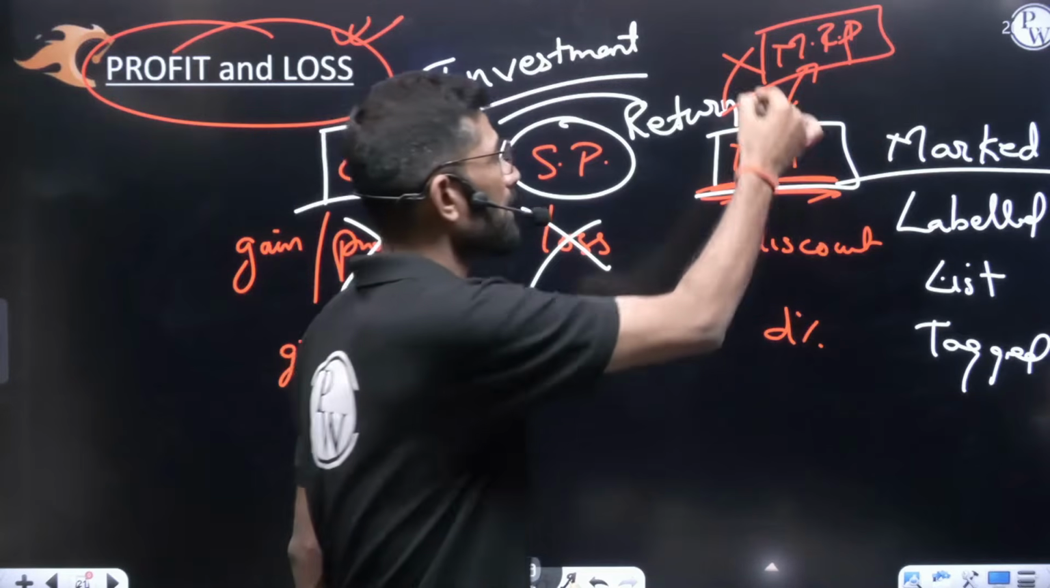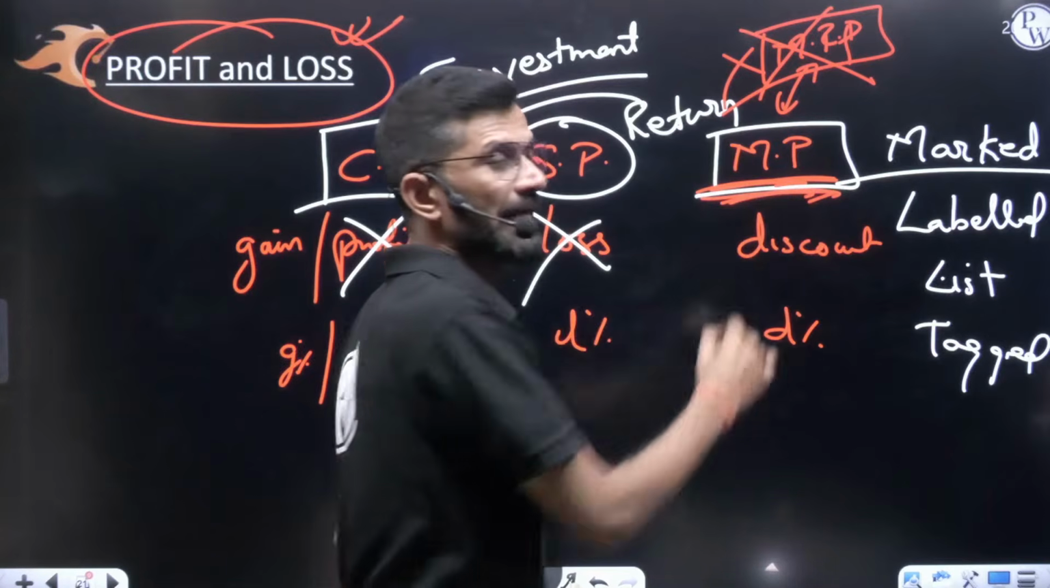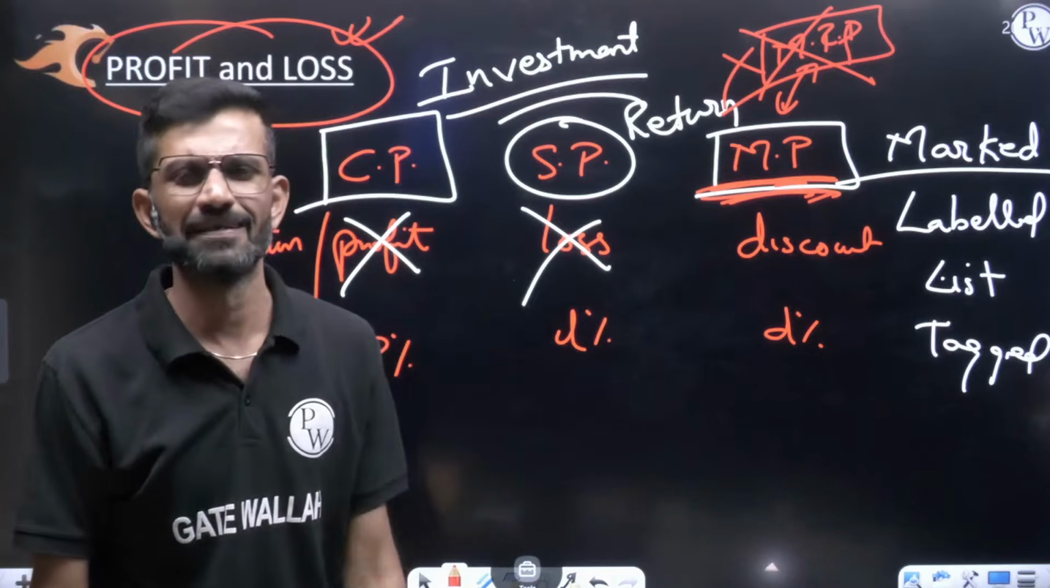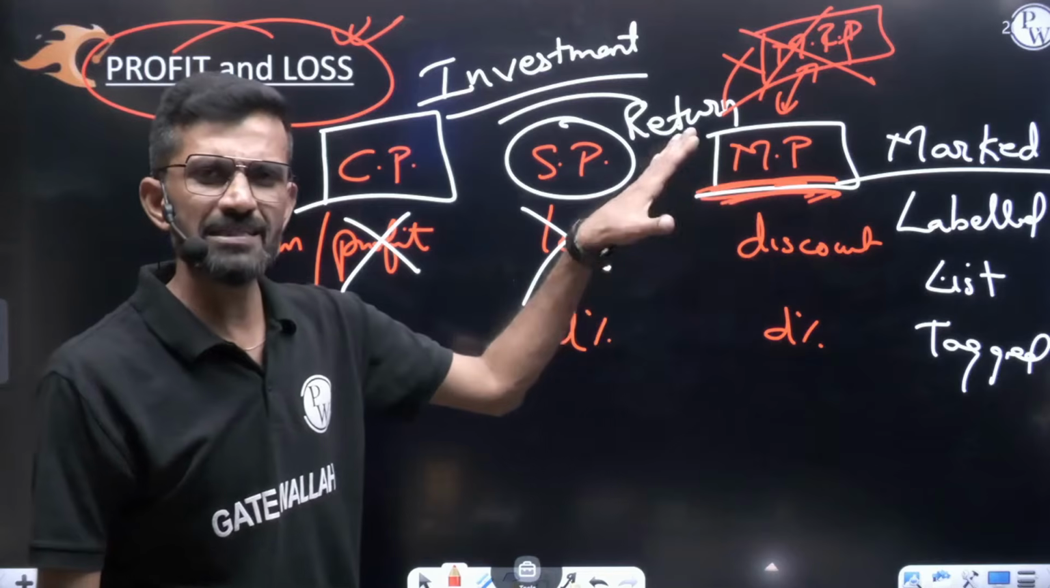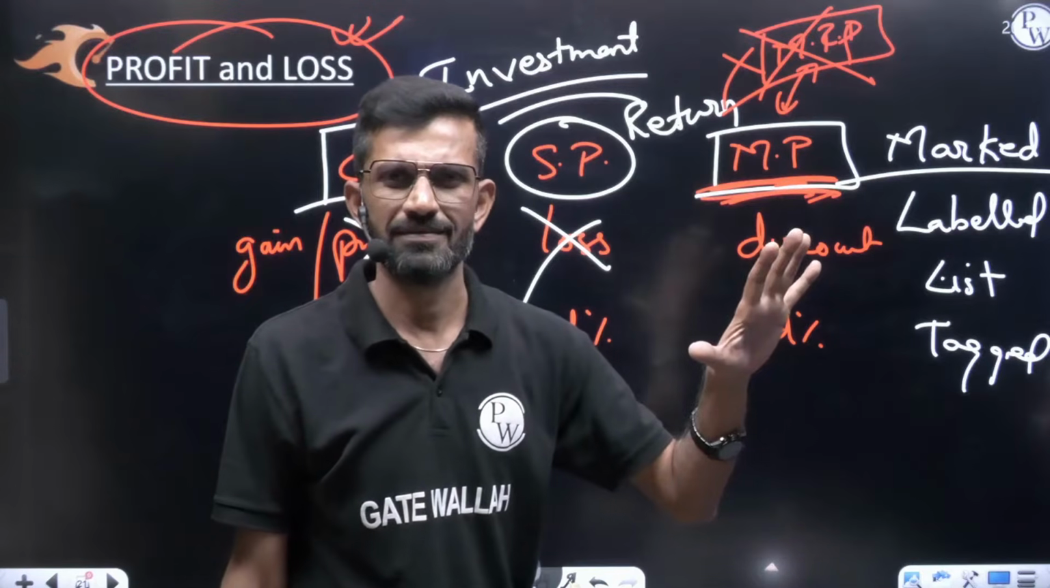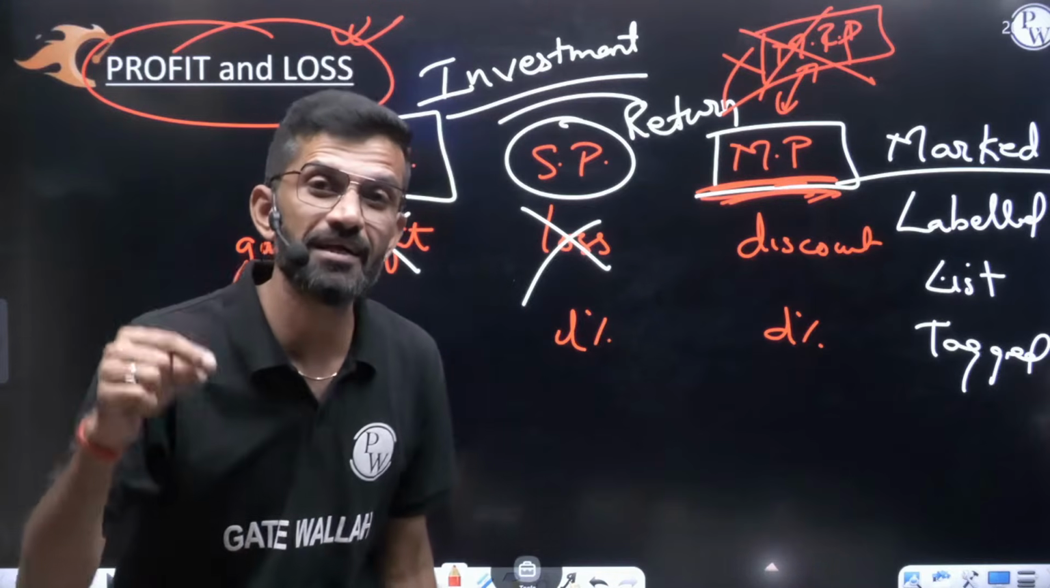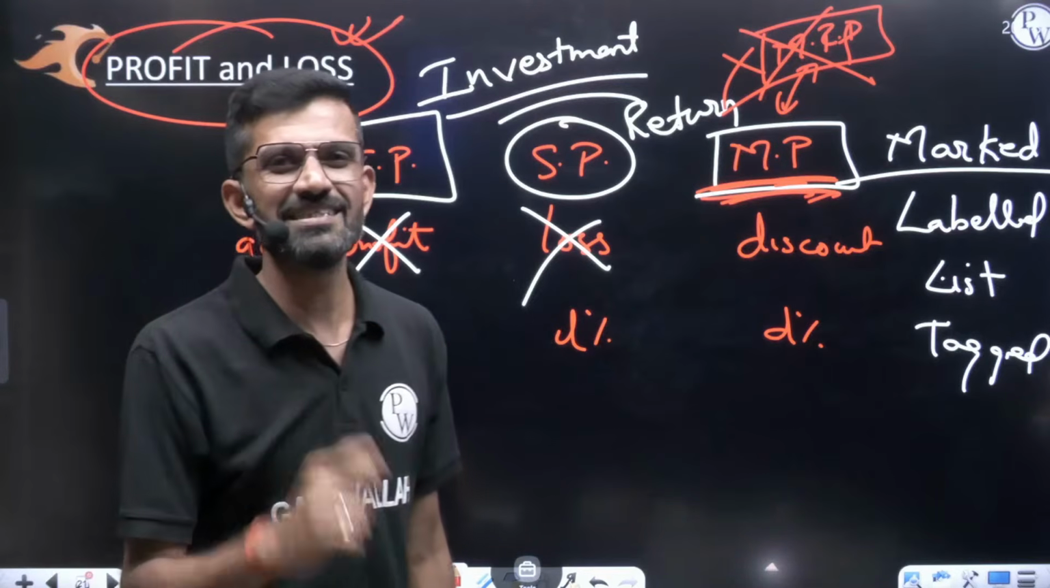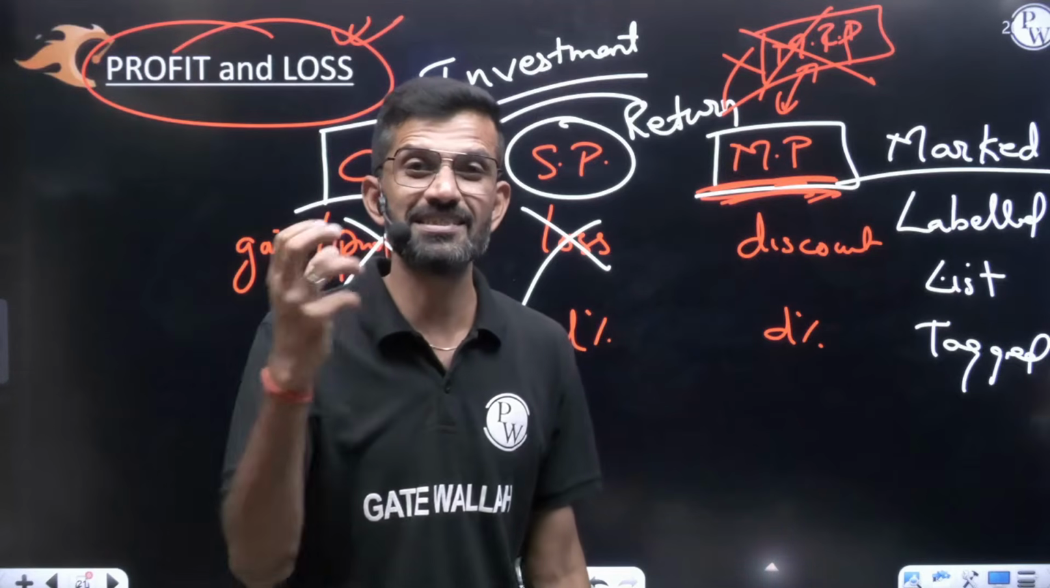There is no MRP word in the profit and loss topic. It will be MP. Now what is this then? See, MP is not decided by the government. It is decided by the trader itself. The trader decides this MP. It is not decided by the government.